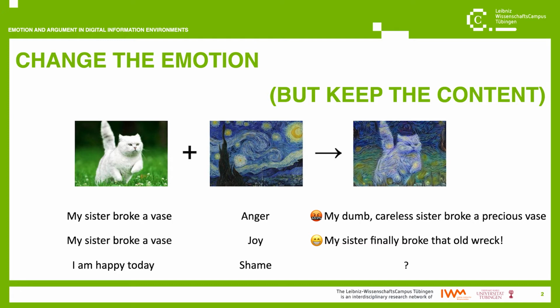But in other cases, like in "I am happy today," emotions are not only evoked, but they are directly named. In these cases, changing the emotion connotation of a text may also change its content. So the goal and the challenge really of my PhD project is to find a system that simultaneously achieves these two goals, changing the emotion connotation of a text while keeping its content.